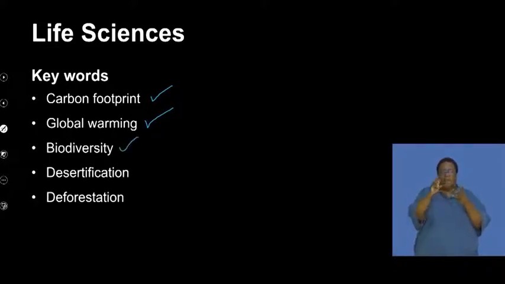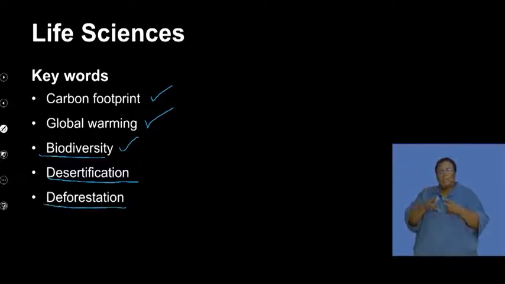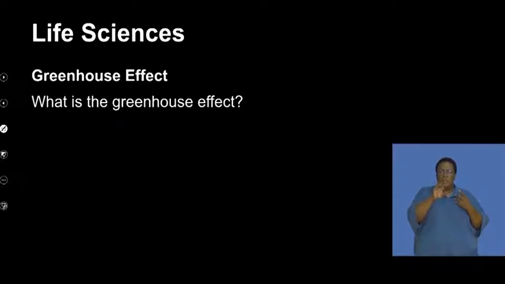As a country that we live in, we know that we're living in a country that is highly diverse, having a variety of living organisms, and we need to understand the context of what our impact has on biodiversity. We also need to look at the concept of desertification in terms of how land is becoming arid and dry, and land that cannot now be cultivated for crops or for animal feeding. We also need to look at the concept of deforestation, not just in the context of South Africa, but in terms of the global context.